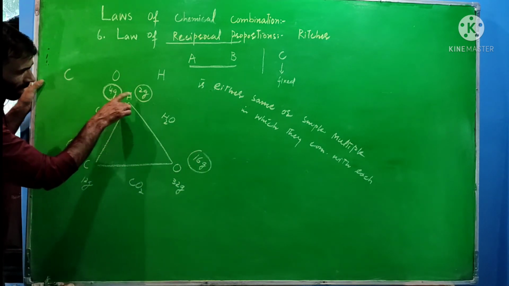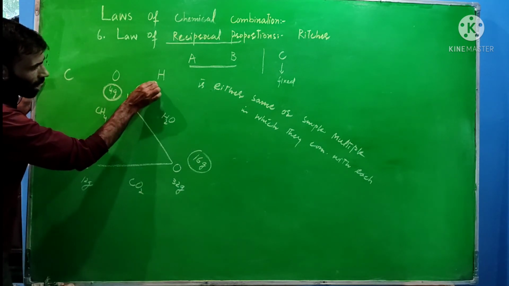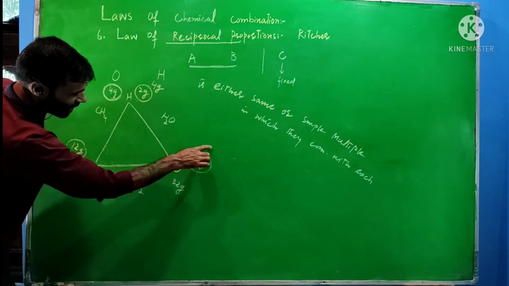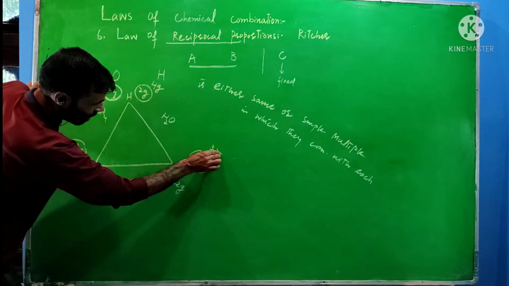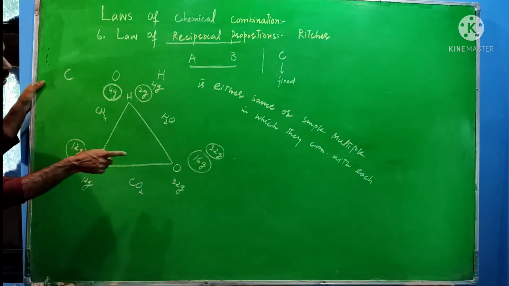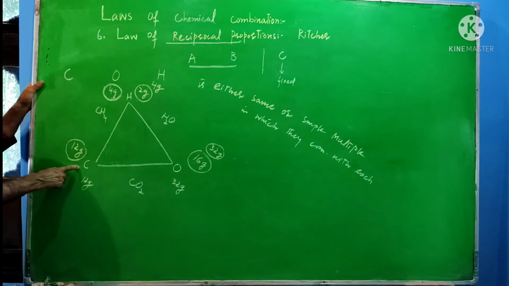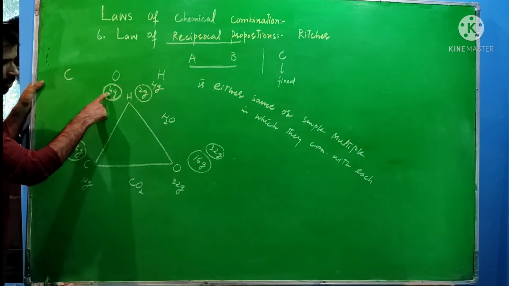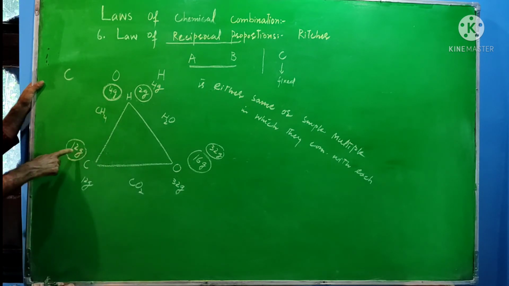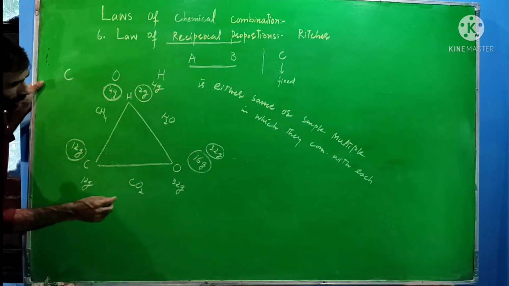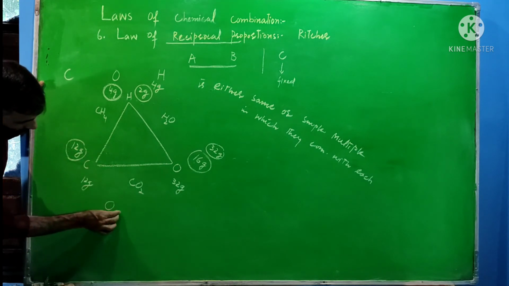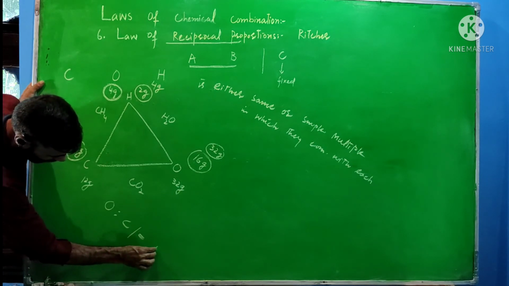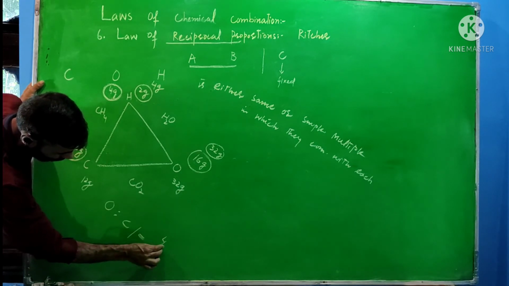If we take it as fixed, that we have taken equal to 4 gram, then with 4 gram, this one is multiplied by 2 and this one also multiplied by 2. That means 32 gram. Now the ratio in which these two elements, carbon and oxygen, combined with a fixed mass of hydrogen, that ratio is equal to 12 is to 32, or I may write here oxygen is to carbon. Then they reacted with a fixed mass of hydrogen that we have taken equal to 4 gram.